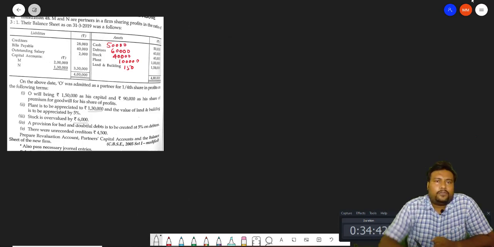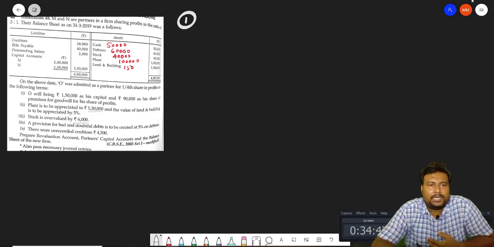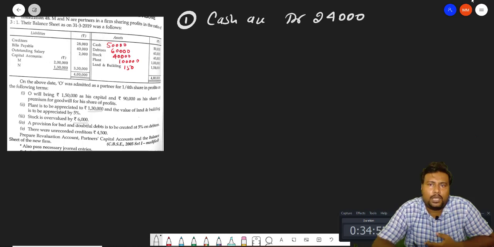So the first entry we will pass. O will bring 1,50,000 and 90,000. It means O is bringing how much cash? Cash account debit 2,40,000. Okay, 1,50,000 for capital and 90,000 for share of goodwill.